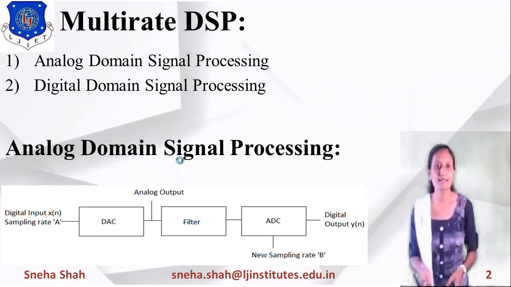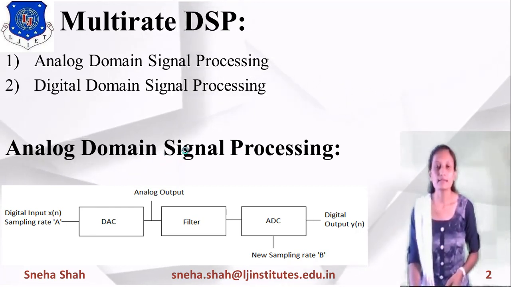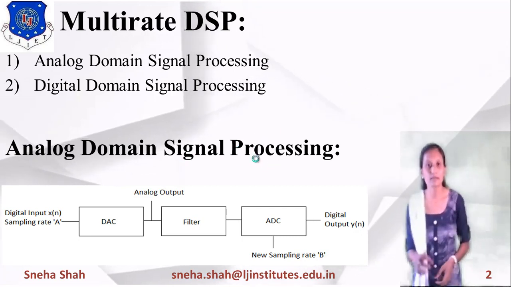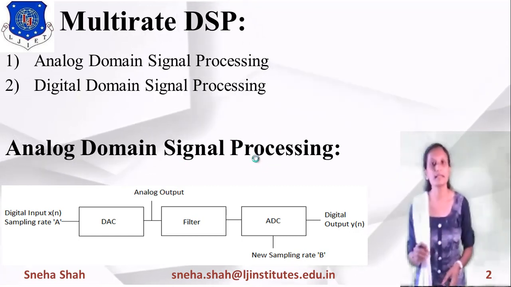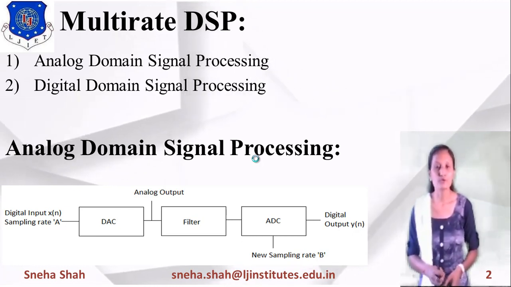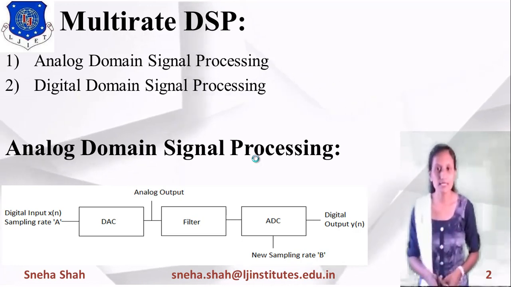Suppose we are applying sampling rate A at the input side. This analog output is given to the filter, which filters out the particular frequency, and then it gives the output to the A to D converter, which converts the analog signal back to a digital output.